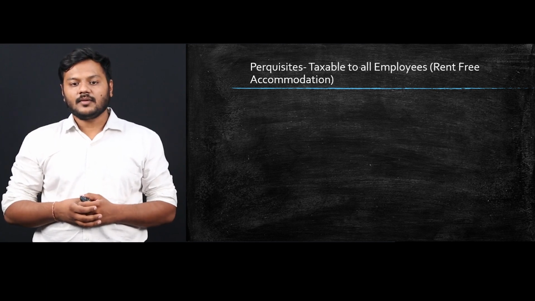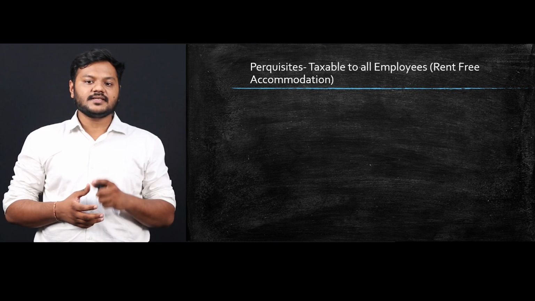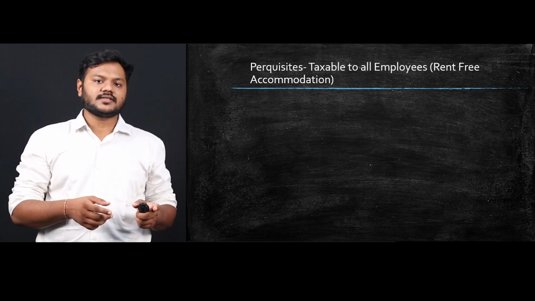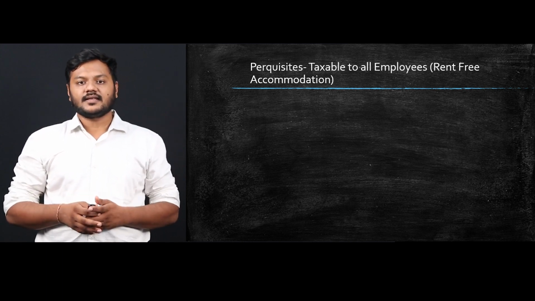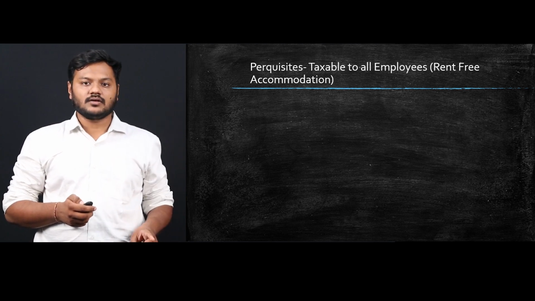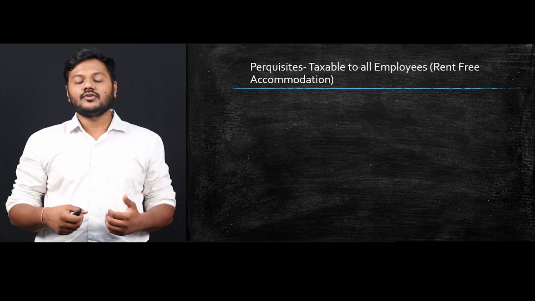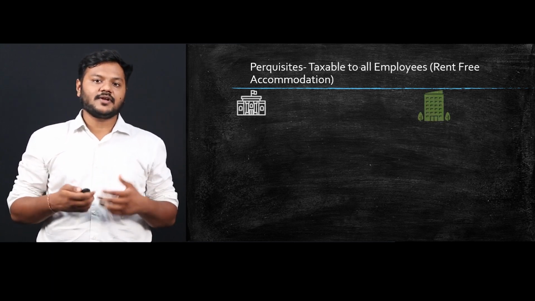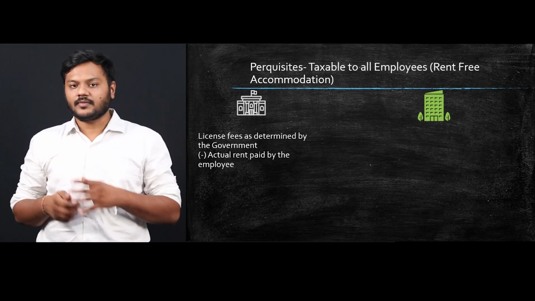Next, we are talking about perquisites which are taxable to all employees. In that, the first is rent-free accommodation. Now you will say, sir, in the last session also you discussed accommodation or rent, but understand this thing: in the allowances, the company was paying you the rent for staying in a house. Here the company is providing you the accommodation itself, where you don't need to pay any rent. So if a company is providing you rent-free accommodation, in that case, you may be a government employee or a non-government employee.